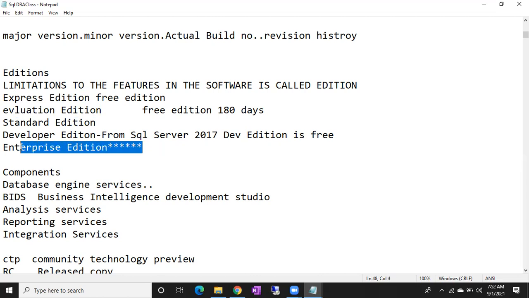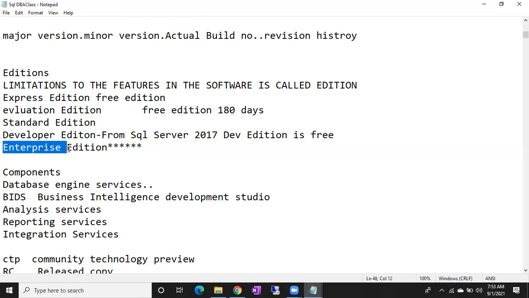Enterprise edition is the highest edition, like a platinum pack, unlimited. Enterprise edition is the highest edition in SQL Server. You can install it on all the environments. You can install enterprise edition on non-prod also. Usually we don't, but someone who doesn't know may install enterprise edition on the non-prod environments also. Simply you have to pay more, that's it. Microsoft will not allow Express edition in the production environment, but Microsoft will allow enterprise edition in the non-prod environment.